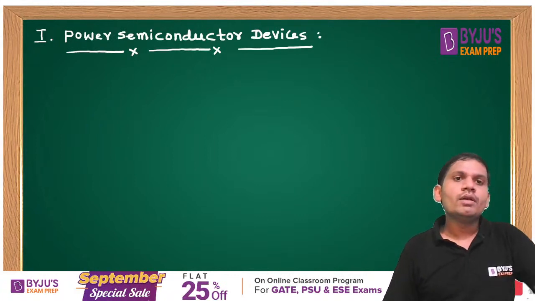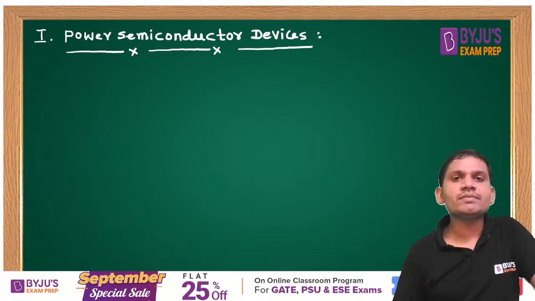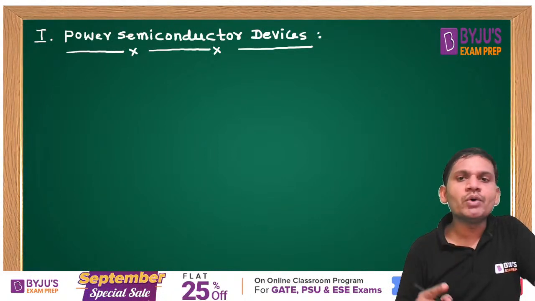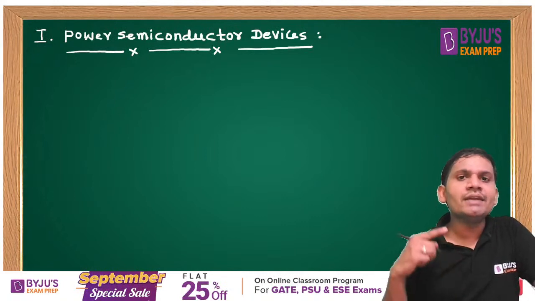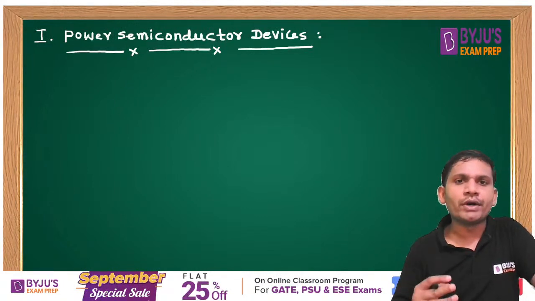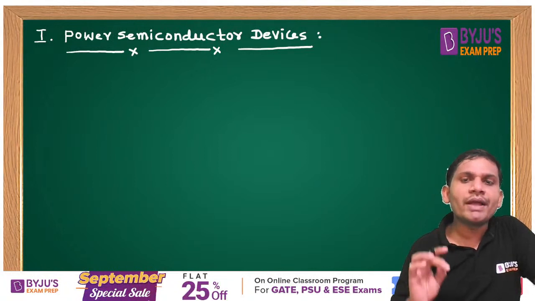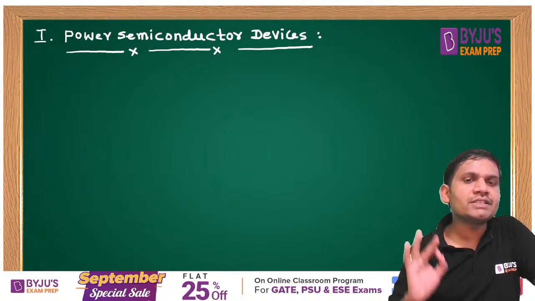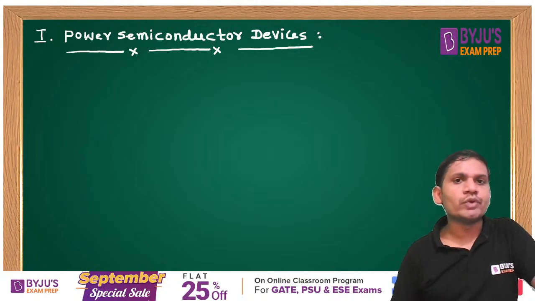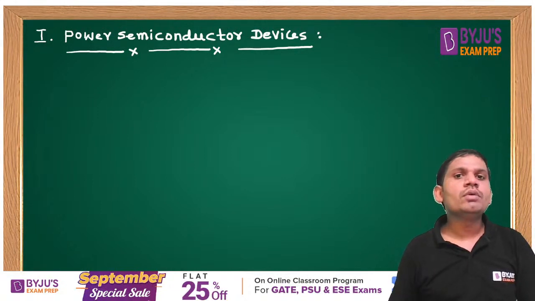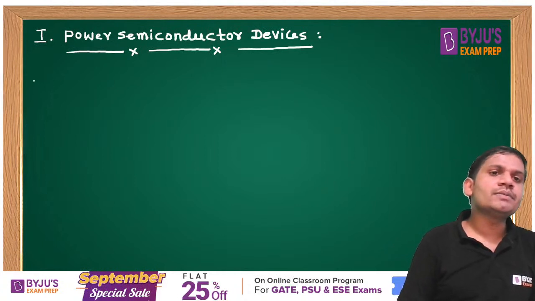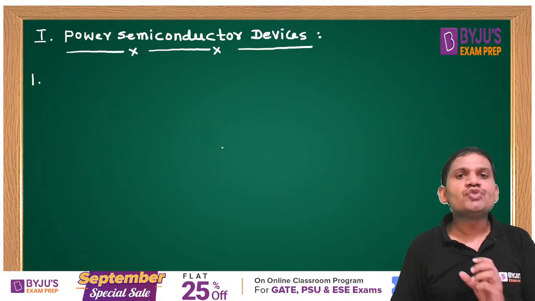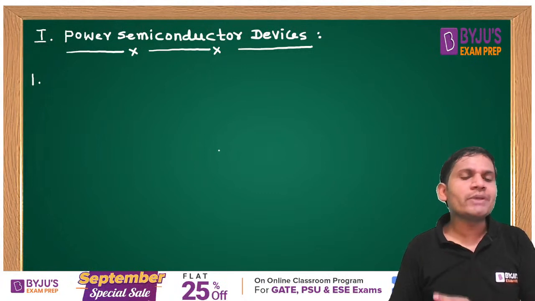With respect to power semiconductor devices, mainly you concentrate on the fundamentals, the power diode, and also the thyristor. These three topics are very important: fundamentals, power diode and SCR, that is the thyristor concept. With respect to fundamentals, mainly you concentrate on how to calculate the switching losses and how to calculate the conduction losses. Those two topics are very important.